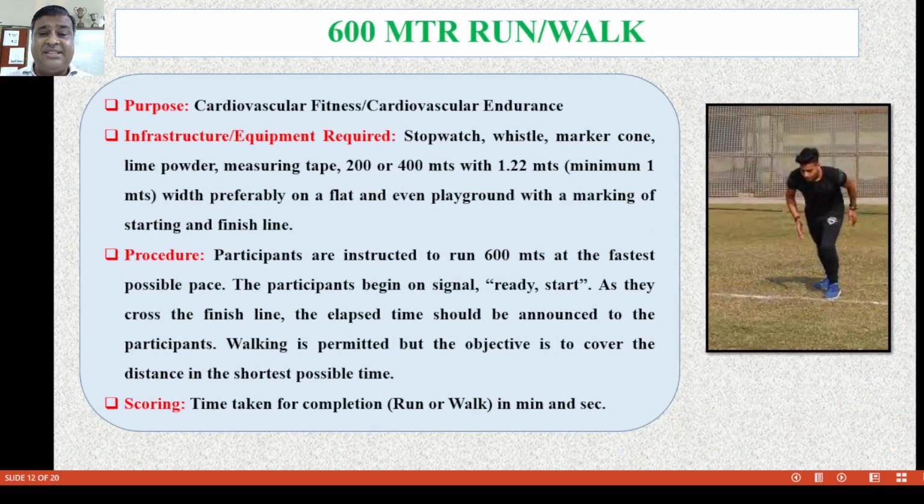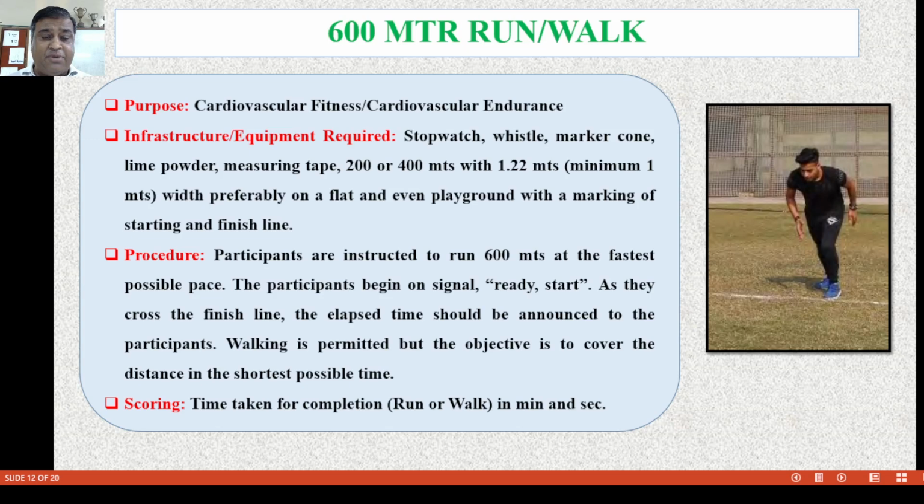Now the next test is the 600-meter run and walk. The purpose of the test is to assess cardiovascular fitness and endurance. The infrastructure and equipment required are a stopwatch, whistle, marker cones, line powder, measuring tapes, and a 200 meter or 400 meter track, preferably on a flat or even playing ground with markings for the starting and finish lines.